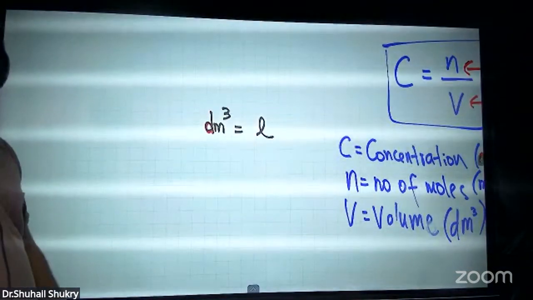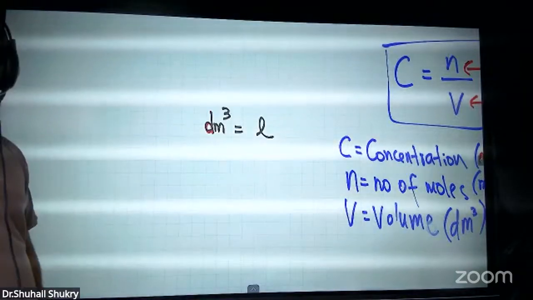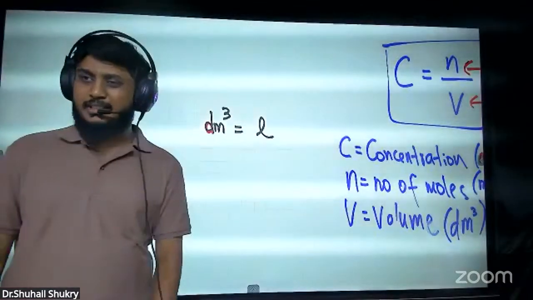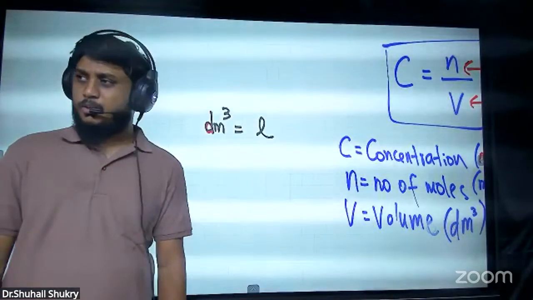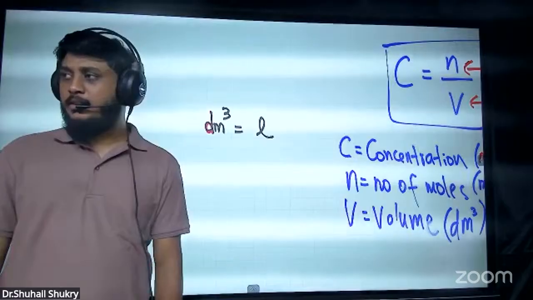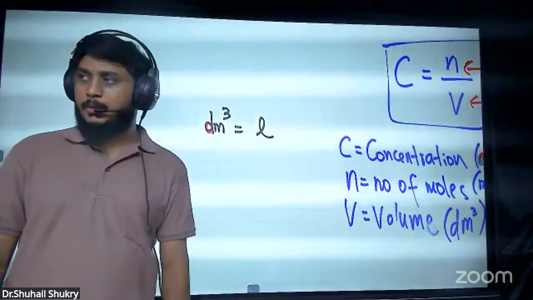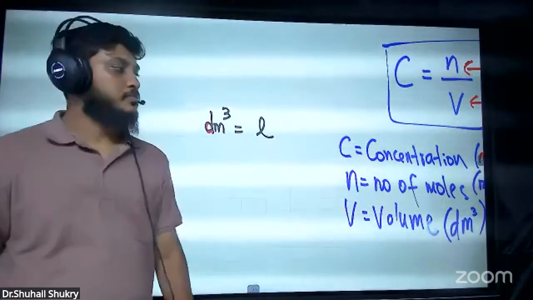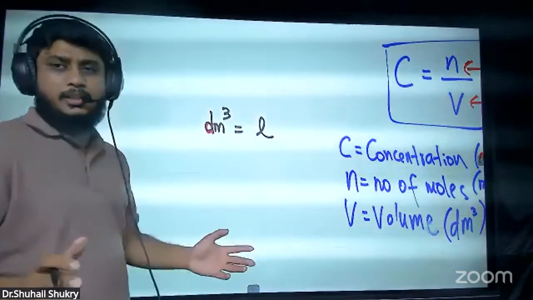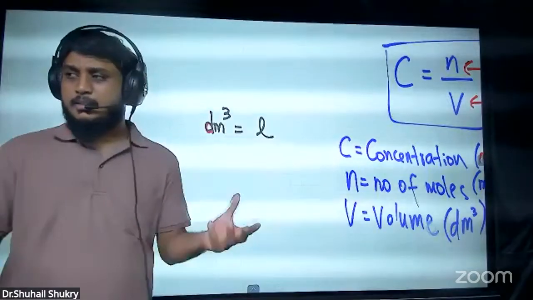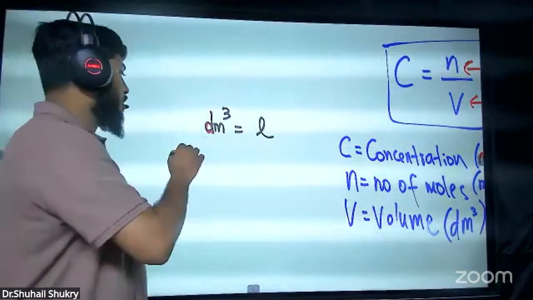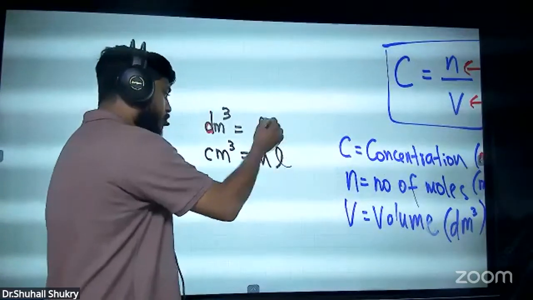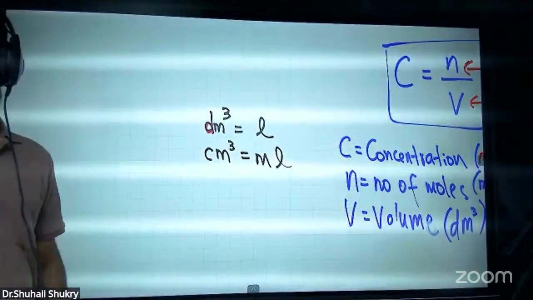In other places, like physics, they mostly use meter cube or centimeter cube, but decimeter cube we mostly use in chemistry. So decimeter cube and liter are both the same. Centimeter cube and milliliter are both the same.